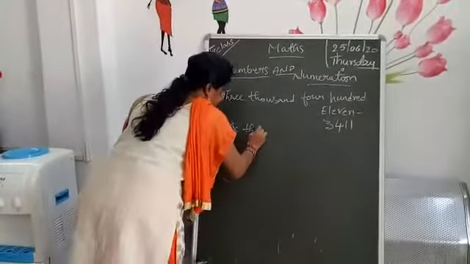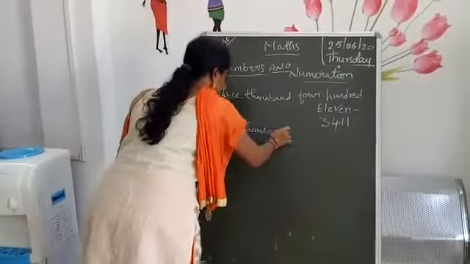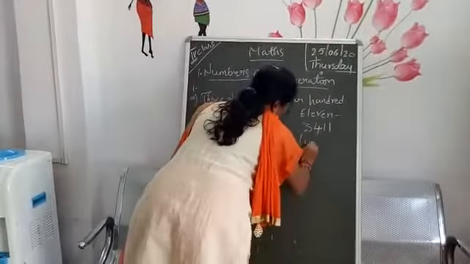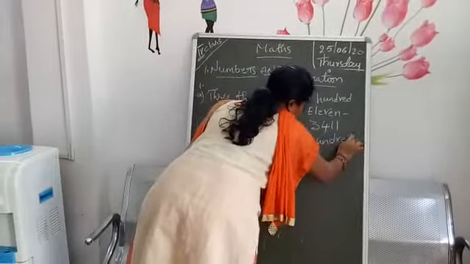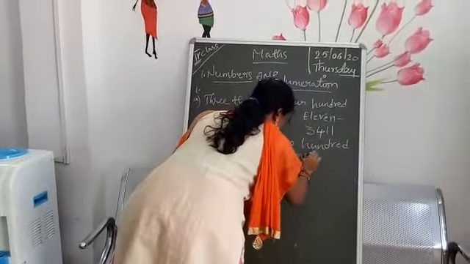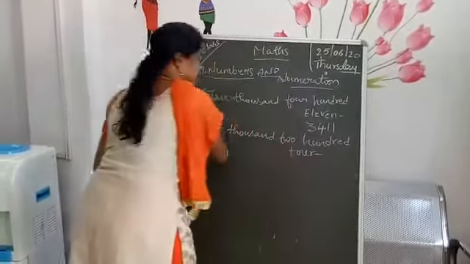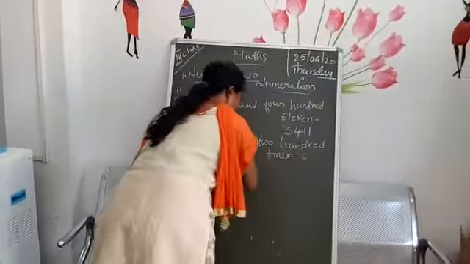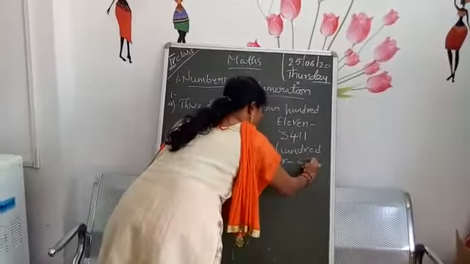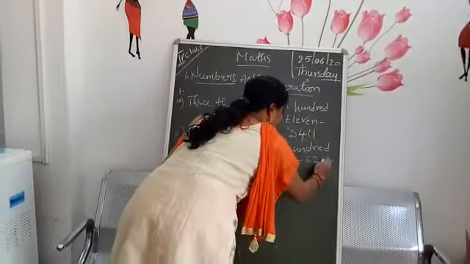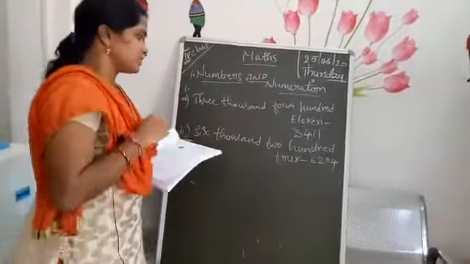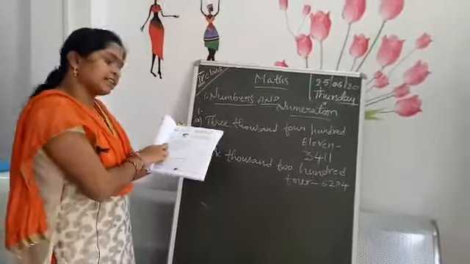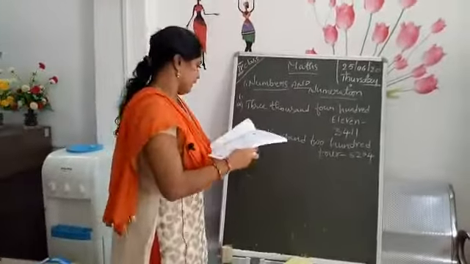6,000. Children, the remaining things you have to write. 6,000, 204. 6,204. How will you write it? Tell me. 6,204. Clear, children? Okay. So in this bit the remaining things we have to do. Next, the second bit.